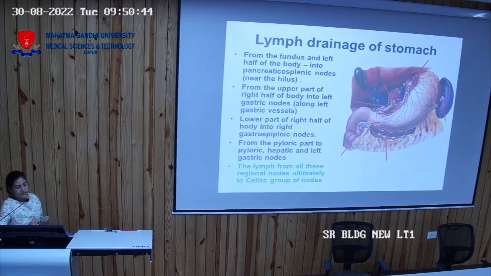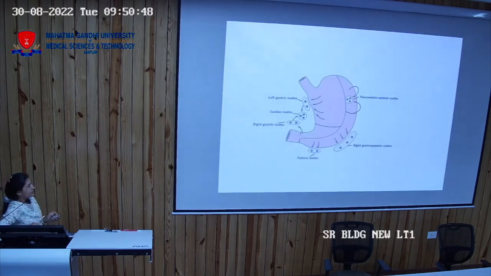Now coming to the lymphatic drainage of the stomach. For the lymphatic drainage, you have to divide this stomach into two parts. One is towards the lesser curvature. This region is 2/3 part of the stomach, and this region is 1/3 part of the stomach. What is this line called? It is called the watershed line. So you have to draw a line to divide the stomach into the two-third and one-third parts, two-third towards the lesser curvature, one-third towards the greater curvature.